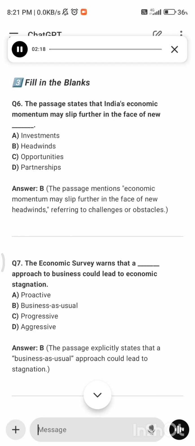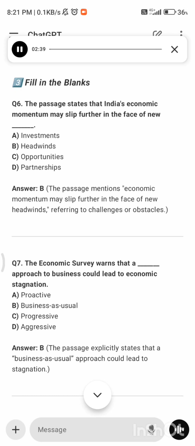Q6. The passage states that India's economic momentum may slip further in the face of new what? A. Investments. B. Headwinds. C. Opportunities. D. Partnerships. Answer: B. The passage mentions economic momentum may slip further in the face of new headwinds, referring to challenges or obstacles.